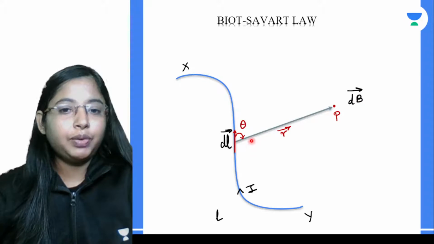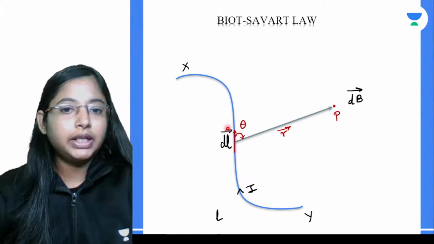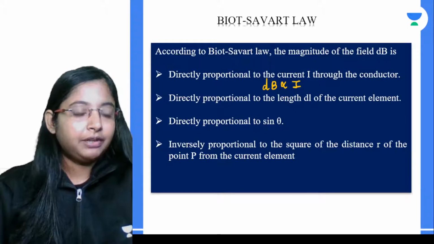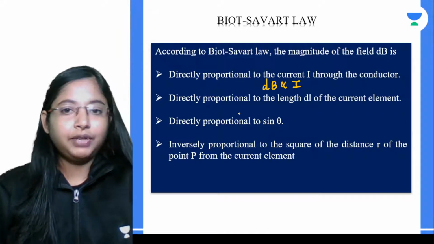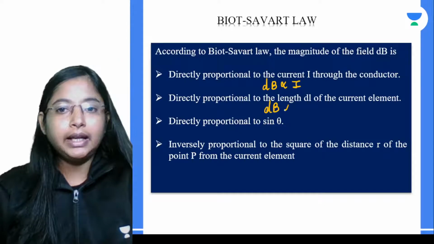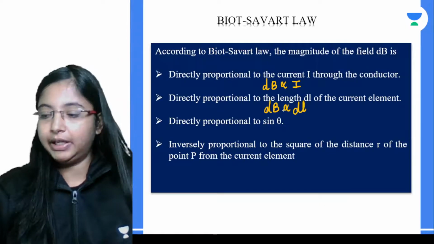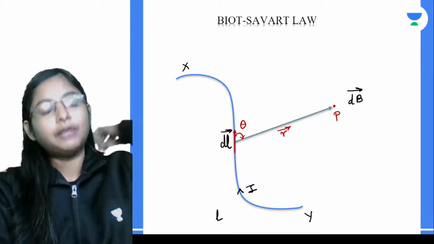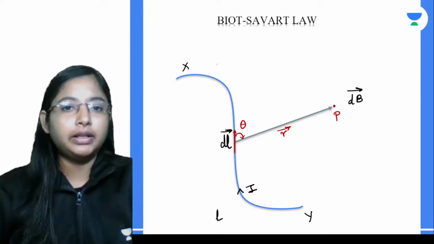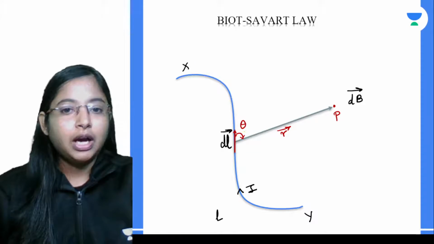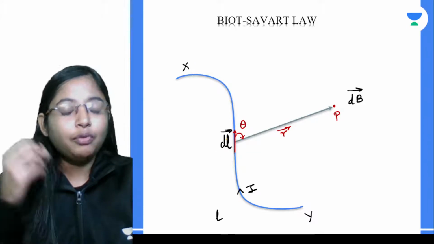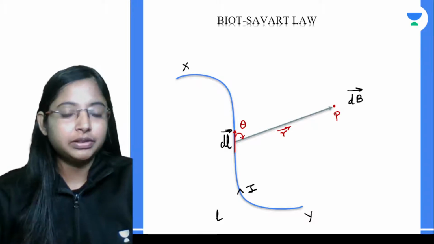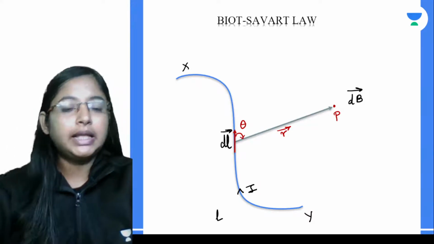The next dependent quantity is the current element dL. The magnitude of the magnetic field is again directly proportional to the current element dL. If you increase the length of the element, for example, let's say this wire is 100 meters, out of which dL could be 0.1 centimeters as the small current element.